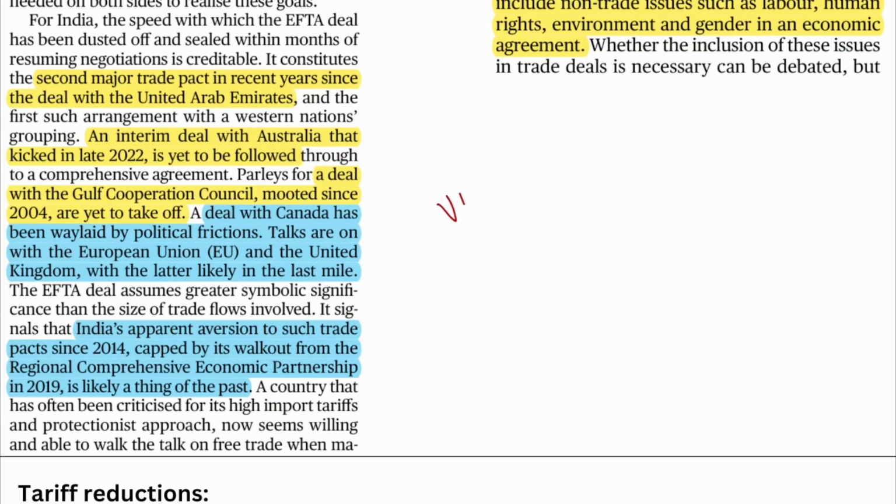So let's talk about UAE. Okay, India's deal with UAE. So what is it saying? That this is the second major trade pact in recent years since the deal with the UAE. Alright, so the UAE deal is done. Now the EFTA deal is done.